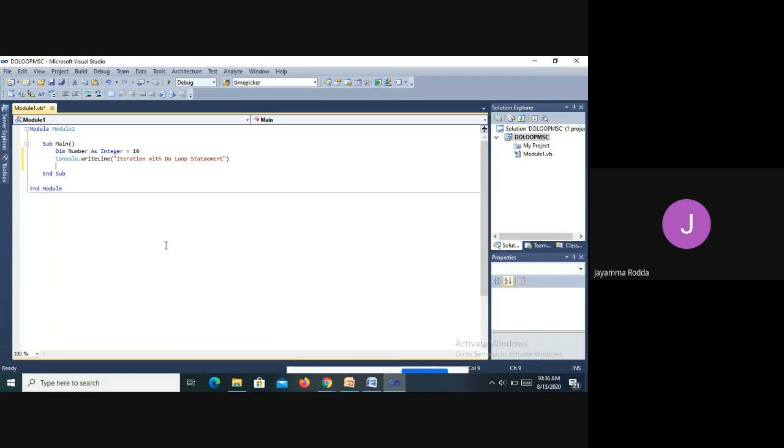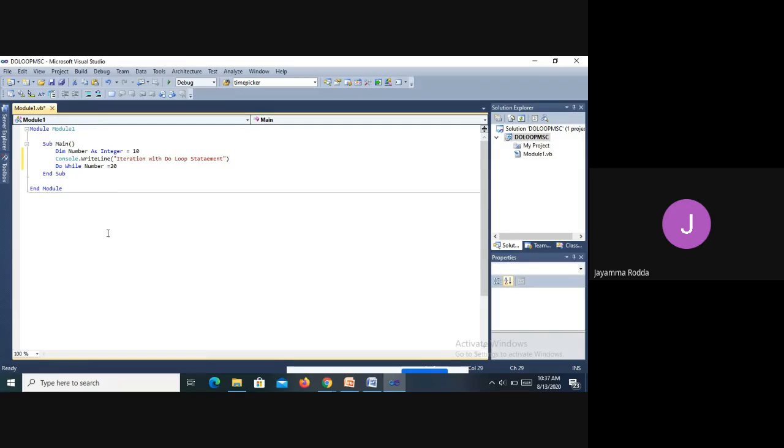Now we have to use the Do. Here we are going to use Do While or Do Until. So now I am going to use Do While. Do While number is less than 20. Initially number is initialized to 10.